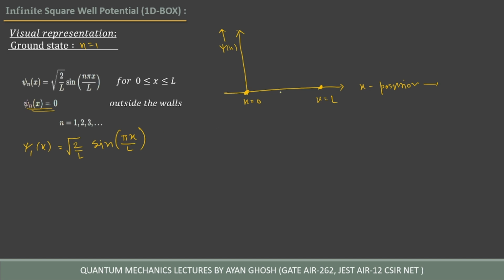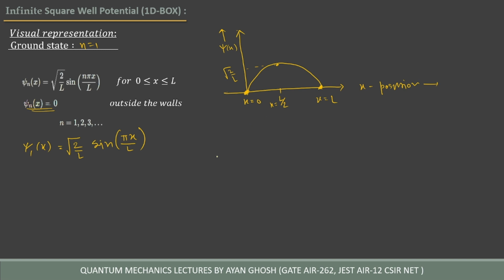And now put x equal to L by 2. If we put x equal to L by 2, then we will get sine π by 2, that means sine 90 degrees, which is 1. That means here we will get a maximum, which is the maximum value, and the value will be root over of 2 by L. So the wave function will look like this.